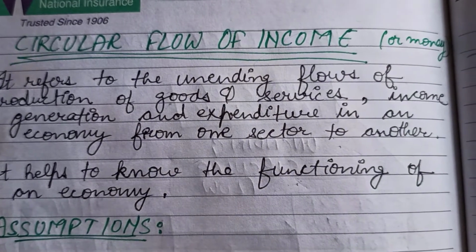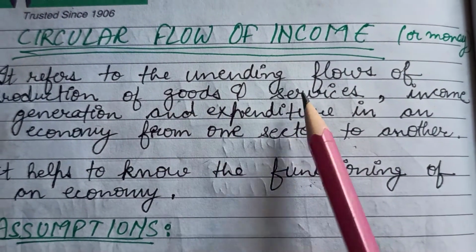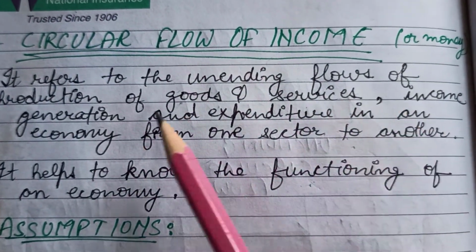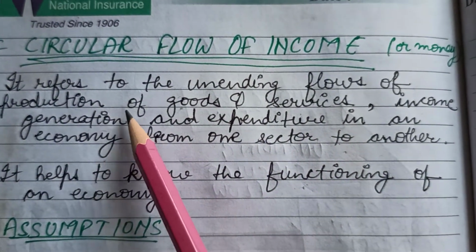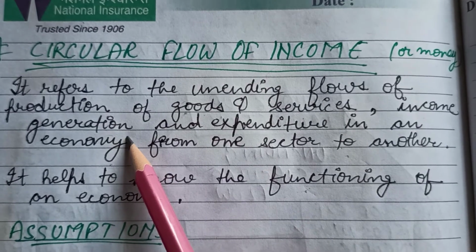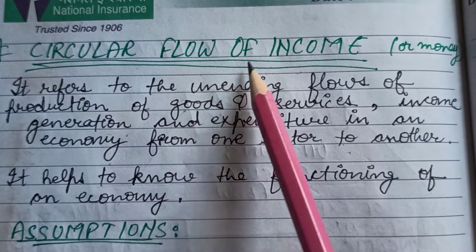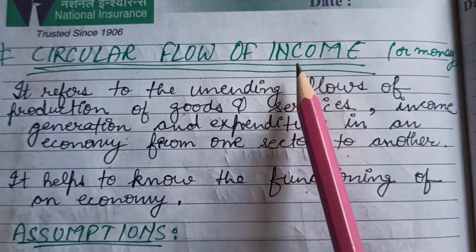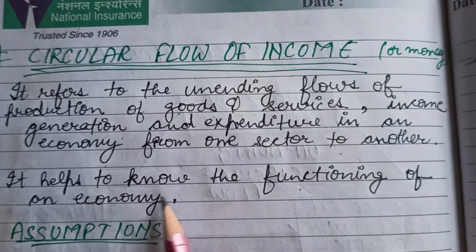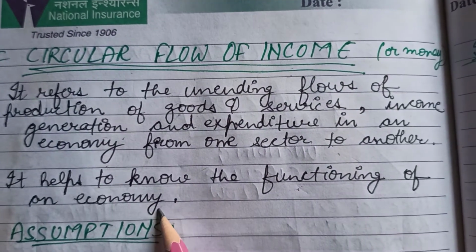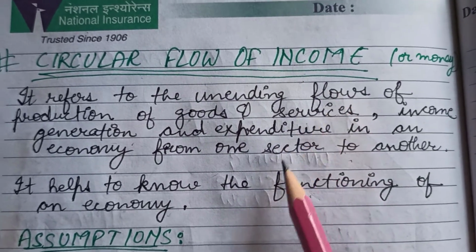The main three activities which never stop in an economy are the production of goods and services, second one is the income generation, and the third one is the expenditure in an economy. Basically, these three activities comprise the circular flow of income. From the name itself it is clear how the income flows in a circular motion in an economy. It helps to know the functioning of an economy. From this circular flow of income, we will come to know about how an economy functions.